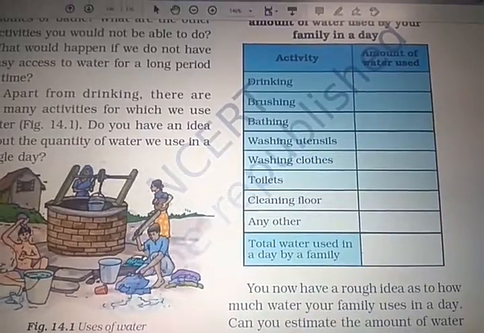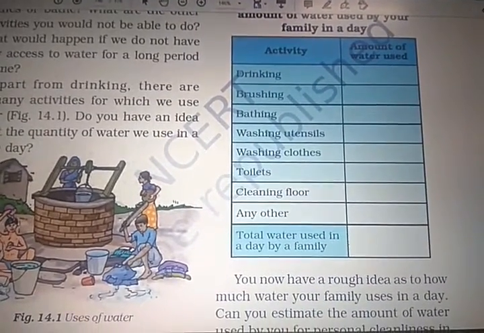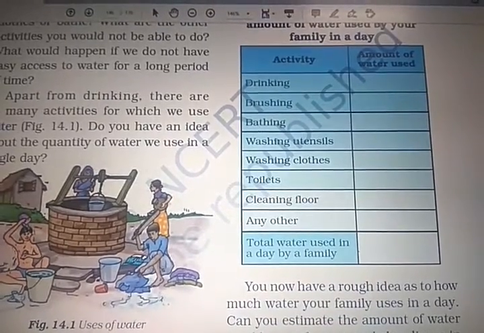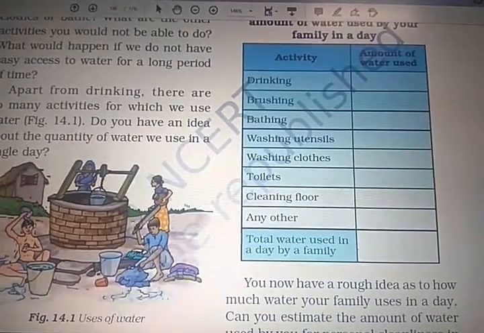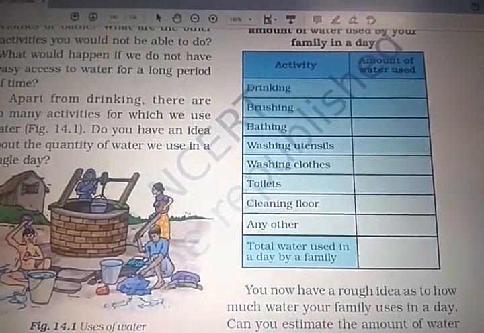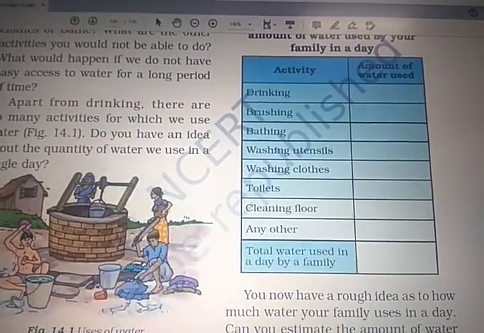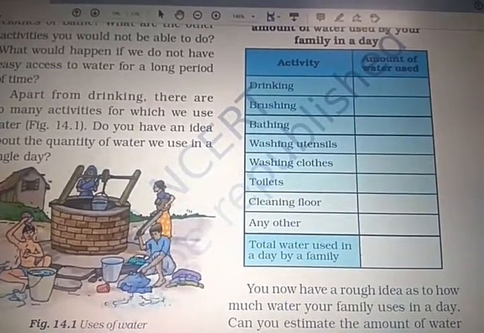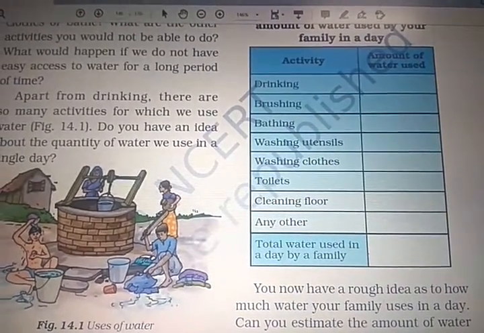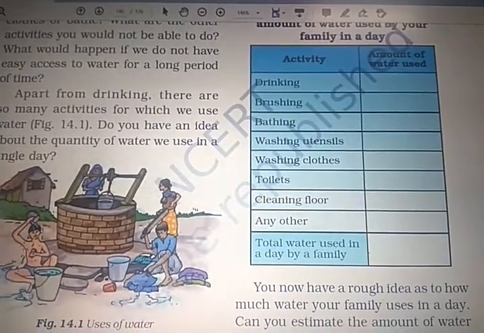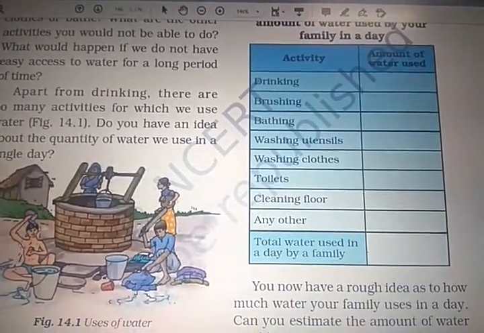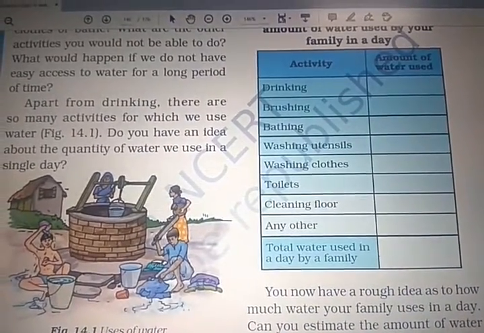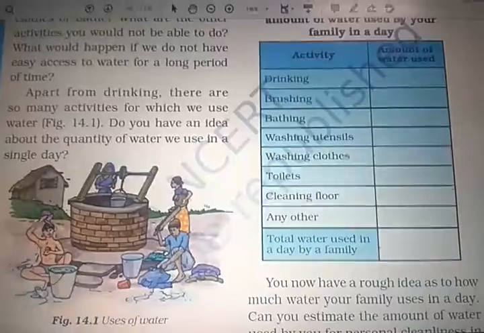and then we make the total of the water, how many liters of water one family uses, and how many families are in your area, right? In your street, then in your village, in your city, then in your district, in your talukas, then in your state, then your nation, like that.